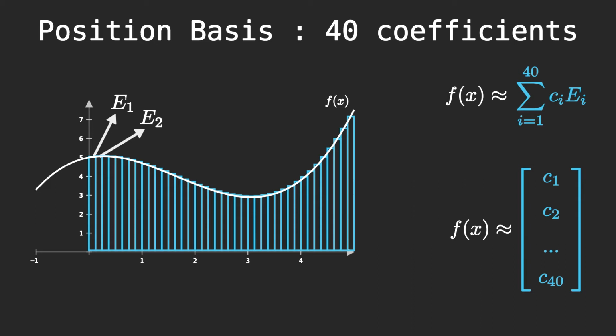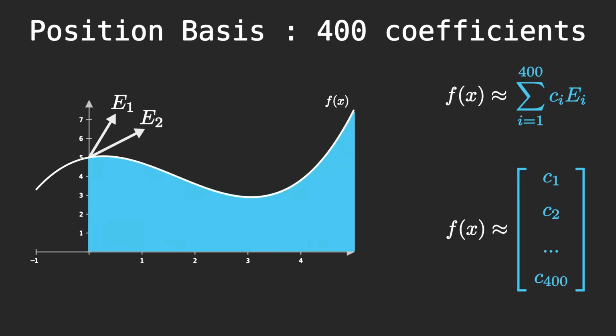Let's pause a moment and think about our function as an arrow in this new space. If we push the number of basis vectors even higher, we'll get really close to the real function. For example, with 400 coefficients, our eyes think that we have the same as the real function. Mathematically, we know that this is not true and that we're still really far from the real function. To get the real function, what we'll need is not a finite number of rectangles, but an infinite number of